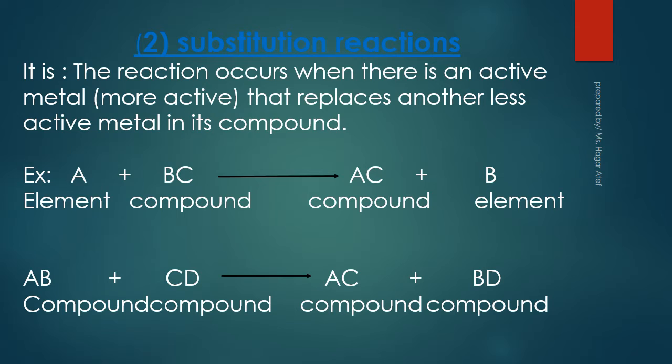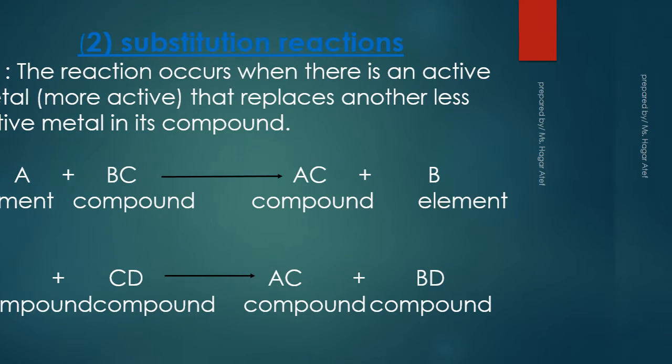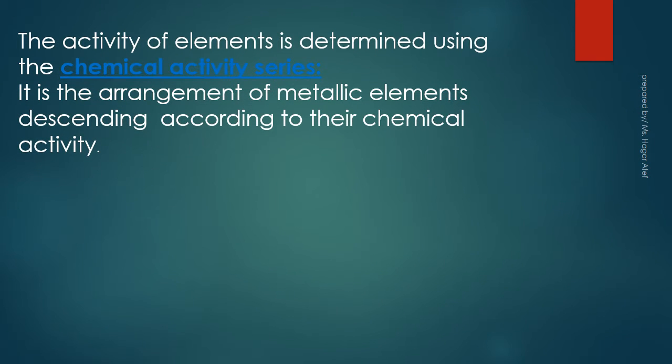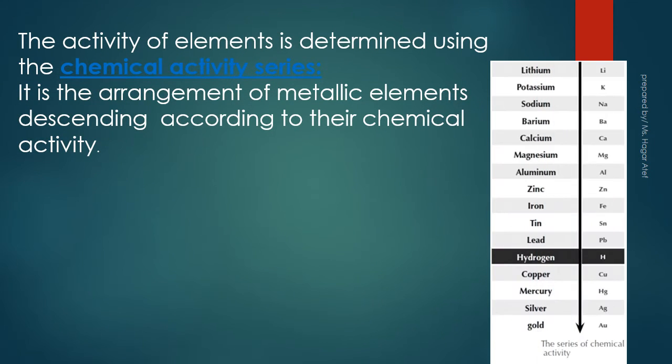Number 2, substitution reactions. It is a reaction that occurs when a more active metal replaces another, less active metal in its compound. The activity of elements is determined using the chemical activity series. It is the arrangement of metallic elements descending according to their chemical activity.